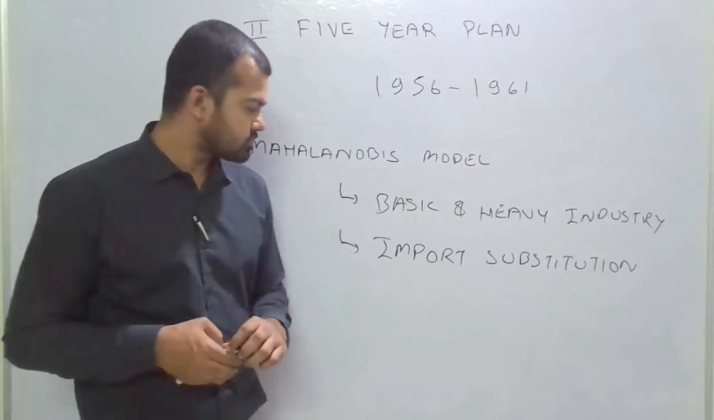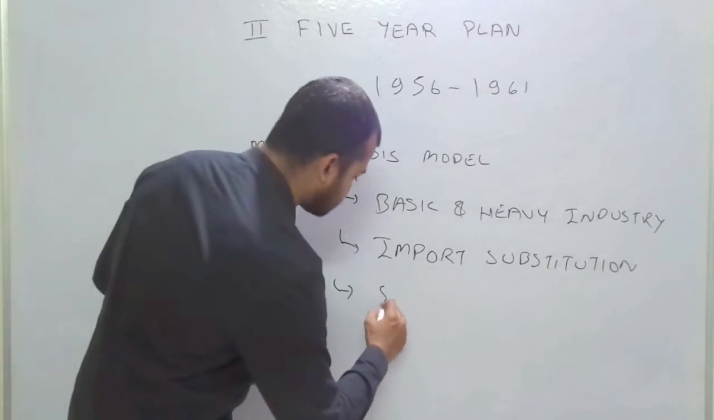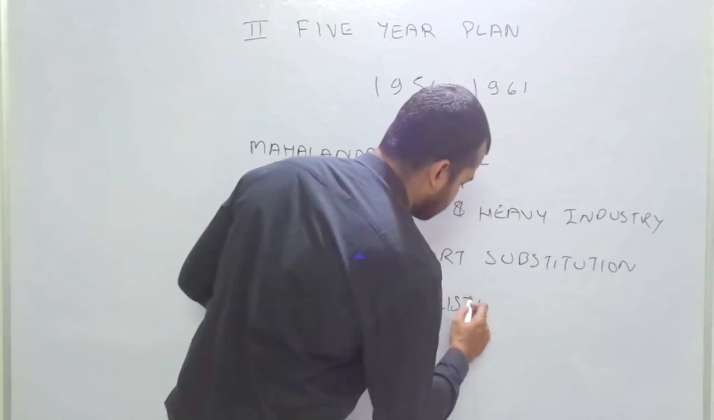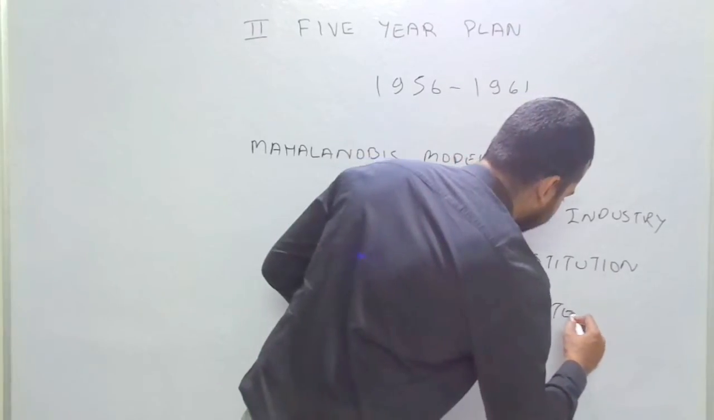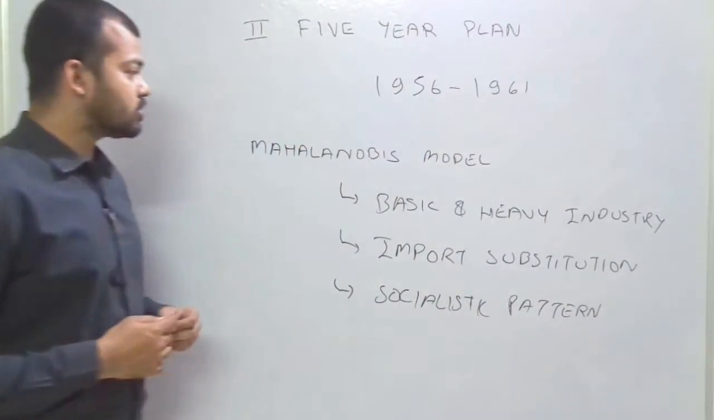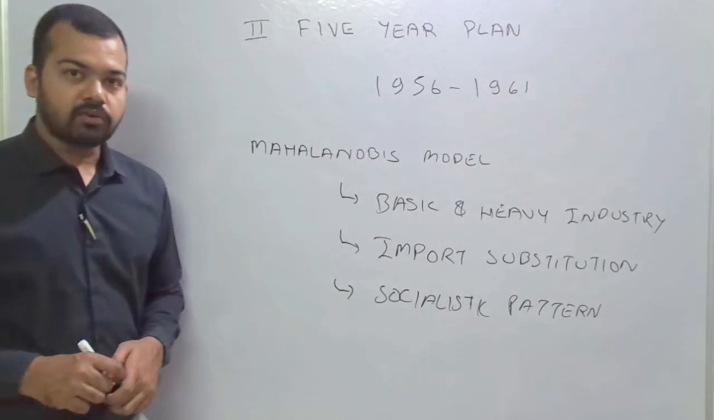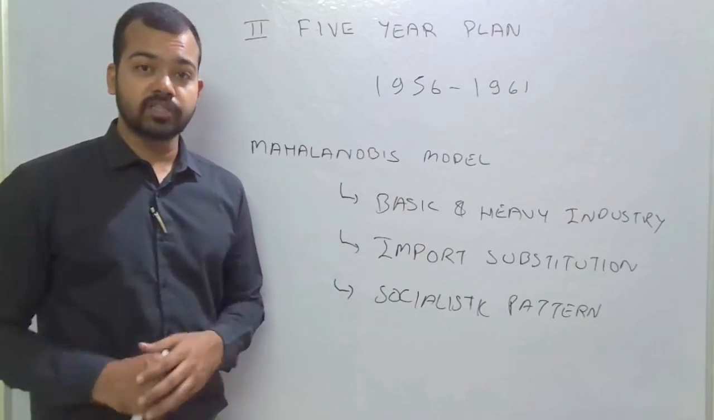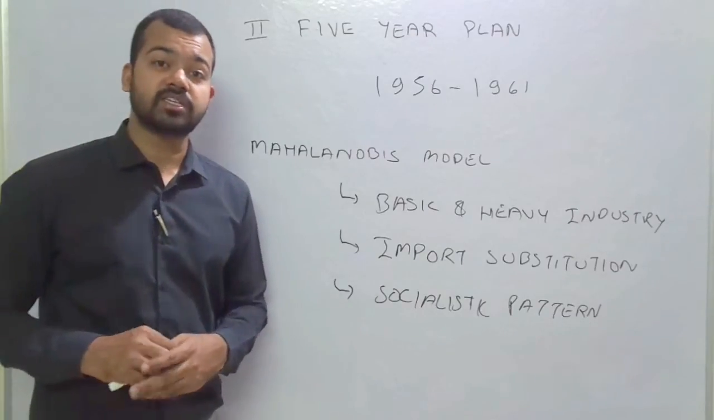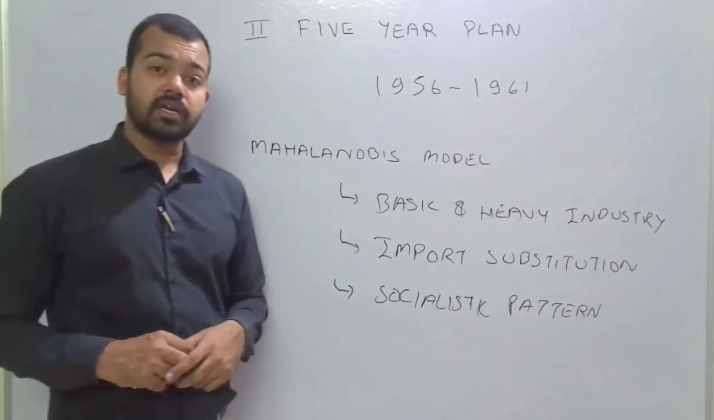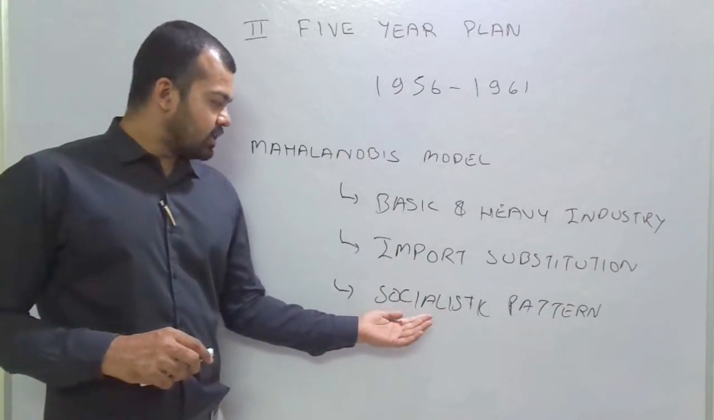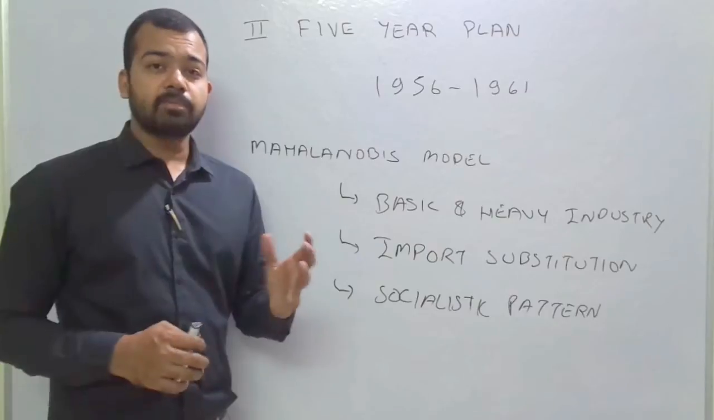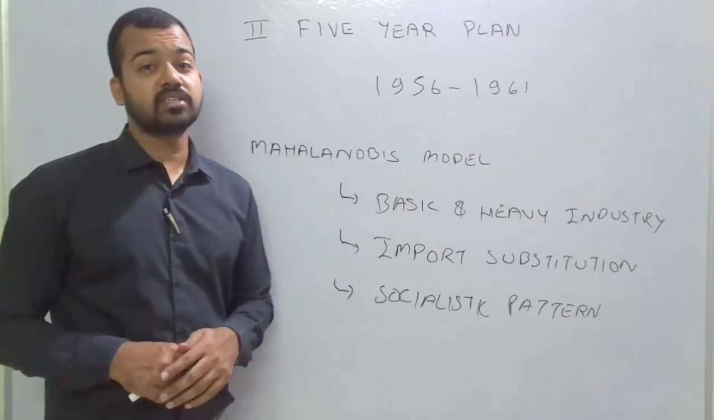Import substitution. Now the third one is to establish a socialistic pattern of society. Because this model is also known as the Nehru-Mahalanobis model. Our first Prime Minister Jawaharlal Nehru was very much influenced by the Soviet era, the planning of the Soviet Union that Stalin started way back before our independence. So Jawaharlal Nehru established that socialistic pattern, because in the middle of the 20th century, the main focus of development was to industrialize the economy.